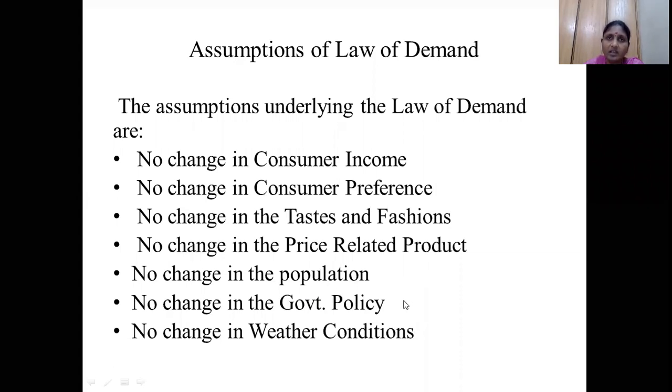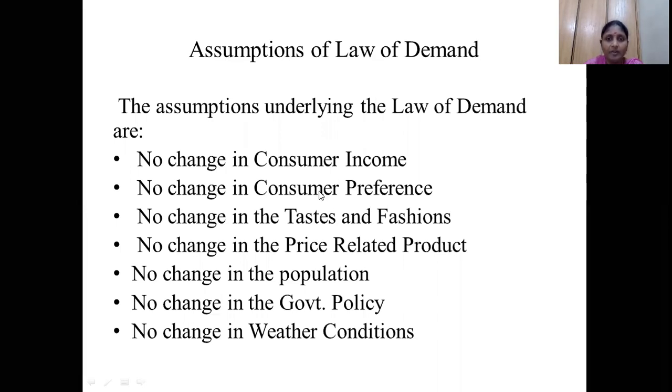Government policies are nothing but whatever the government handling that state does. Sometimes taxes or subsidies are given on particular types of products. Whenever a subsidy is given, the cost is going to be reduced. Whenever taxation is imposed on that particular product, the cost of the product is going to be increased. So based on that also, it is going to affect the quantity demanded. So we are keeping all these things constant when you are explaining the law of demand. You have to write this also, whatever assumptions we have considered for the law of demand. This is the entire 7 marks question.